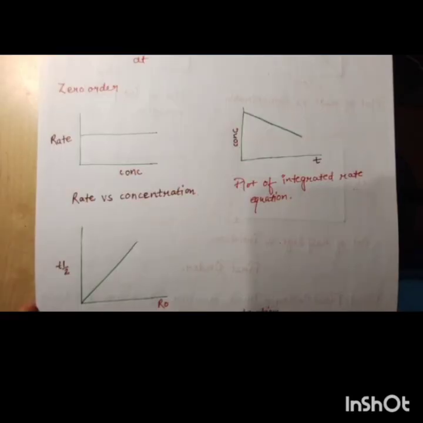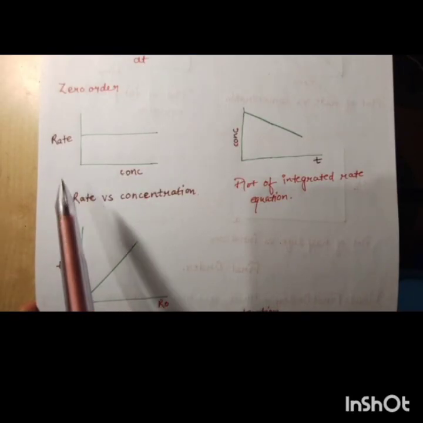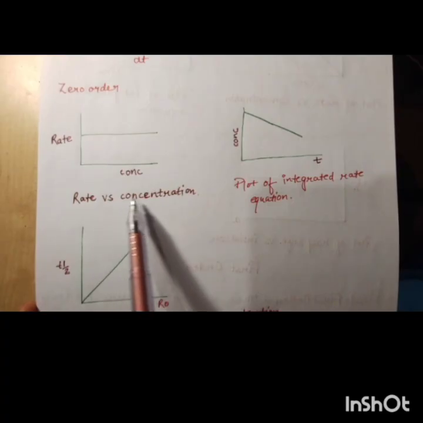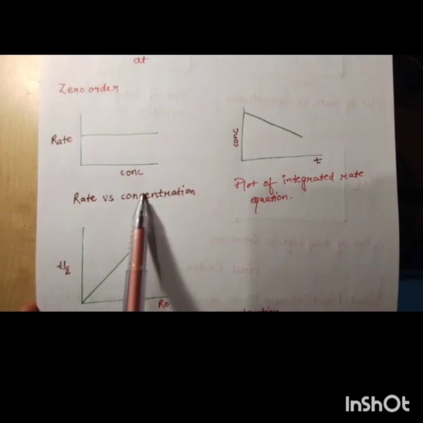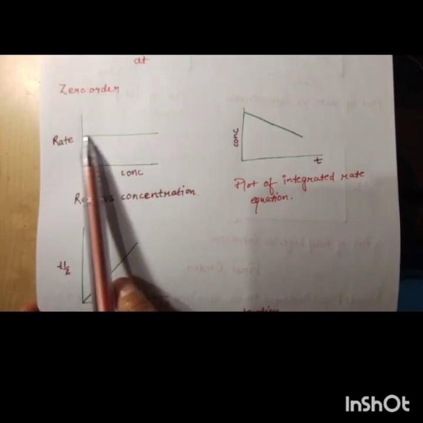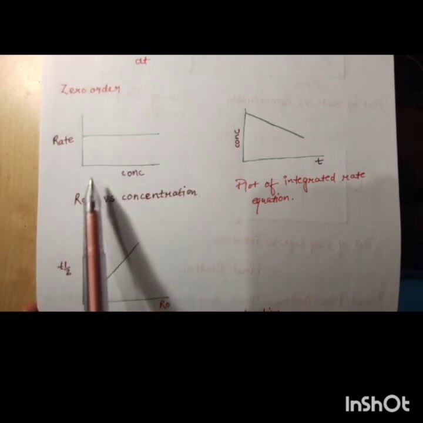Now what's the graph of zero order? If we plot a graph between rate versus concentration, then rate is independent of concentration, so a straight line parallel to the concentration axis forms. Rate changes but concentration does not change.